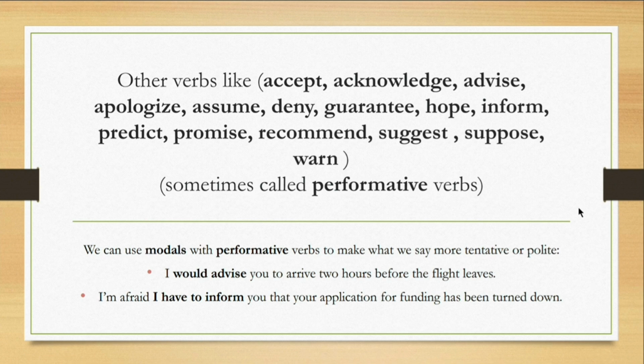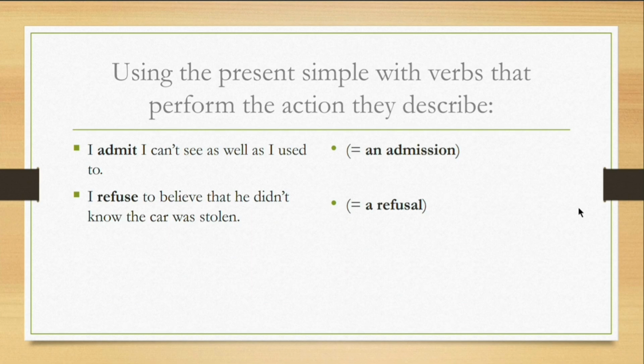Sometimes these sort of verbs are called performative verbs as well. Let me give you a few examples of this. I admit I can't see as well as I used to. There is an admission here. Admission of what? That she cannot see. And even earlier she couldn't see. This is something which is used in a present simple. She cannot see. This is the situation of her present or even of her past. But here, a present simple form of verb is used.